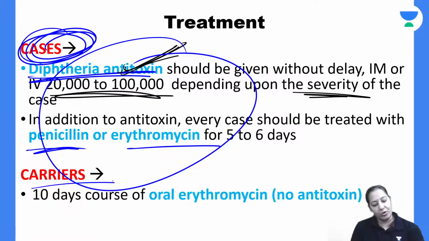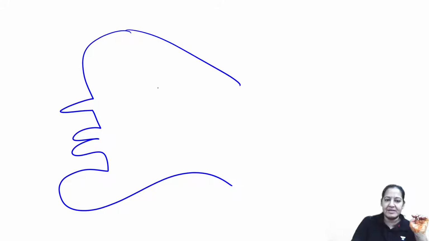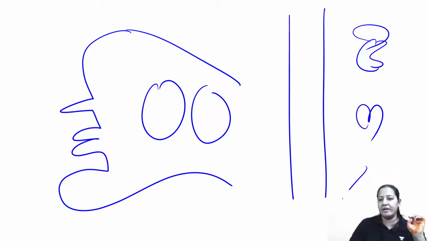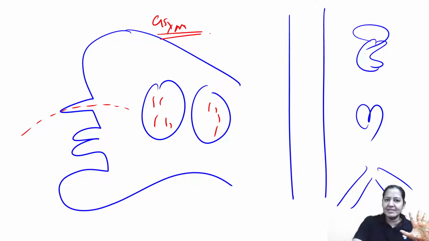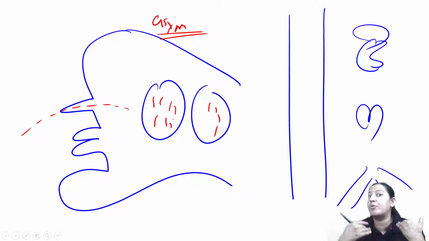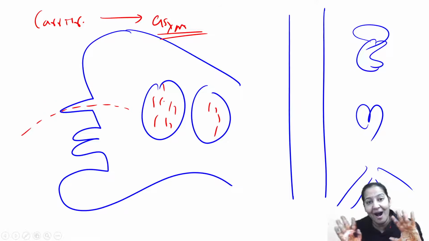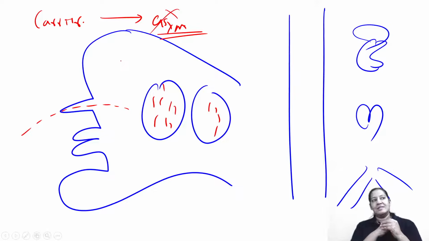Now coming to the carrier. Who is a carrier? A carrier is a person. This is the blood vessel and these are the organs: the kidney, the heart, the nerves. The same diagram I'm drawing. In the carrier, through droplet infection, the bacteria enters and is present on the tonsil. It is asymptomatic and does not cause a pseudomembrane. The bacteria is present, but it is not producing toxin. Since toxin is not produced, that's why it is asymptomatic.